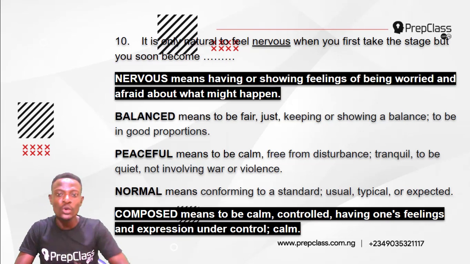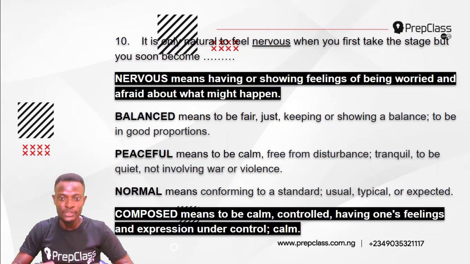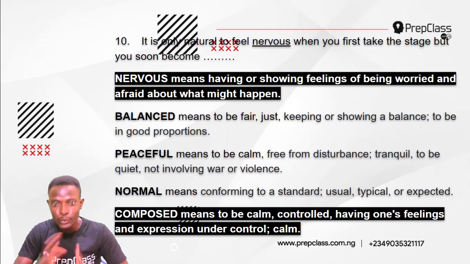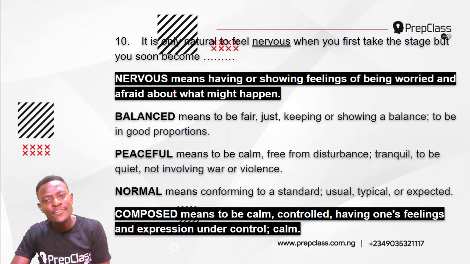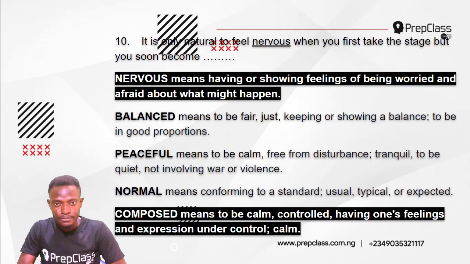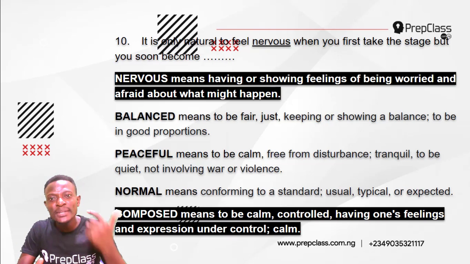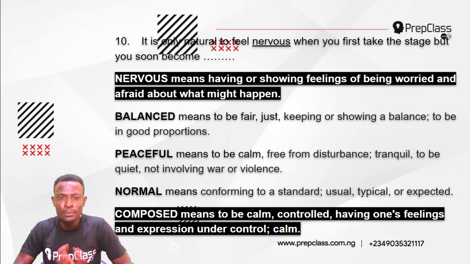When you are composed, you are calm, even when you are just taking the stage for the first time. Or when you are acclimatized with the stage, you become calm. Composed means to be calm, controlled, having one's feelings and expressions under control. It is only natural to feel nervous when you first take the stage, but you soon become composed, you soon become calm.